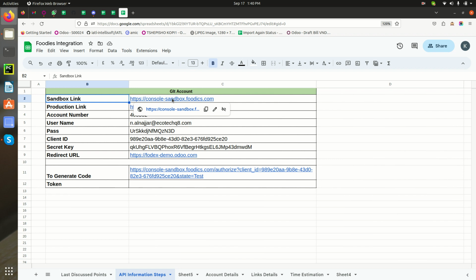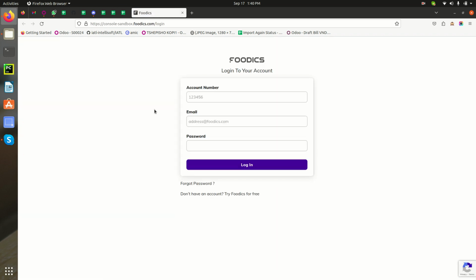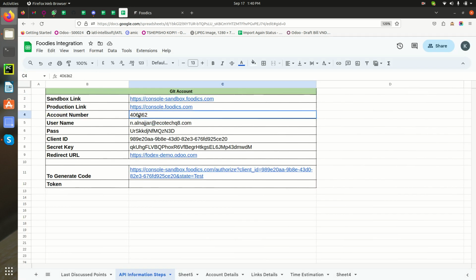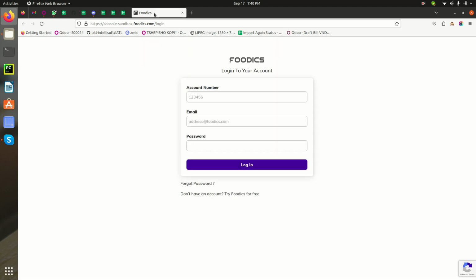The first step is to start the Foodics web application in our browser. For now we are just using a sandbox account, so let me open the link for the sandbox. Here we require an account number, email ID and password. We will take the account number from here, paste it, use the same email ID and password, then log in.